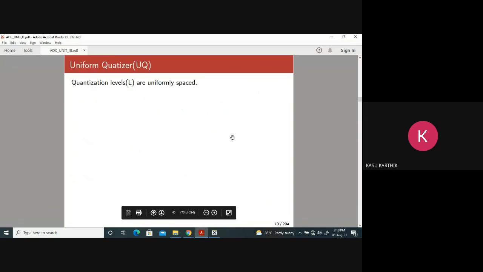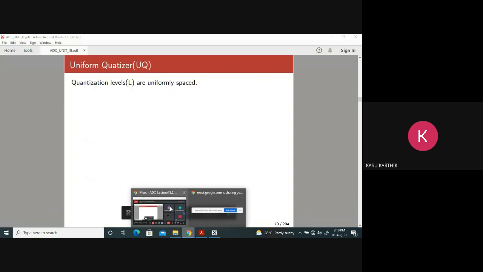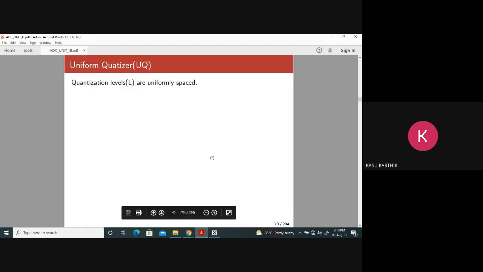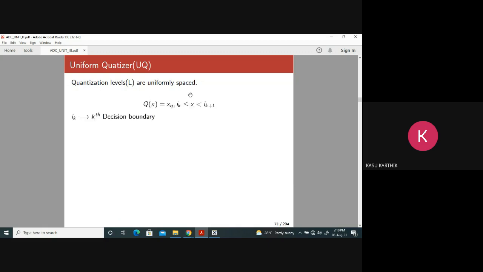Now we'll discuss the uniform quantizer. There are many types of quantizers, basically two types. Let us start with the basic version, that is the uniform quantizer. Why is it called uniform? Because the quantization levels are uniformly spaced. I will come to that later. Just remember this.